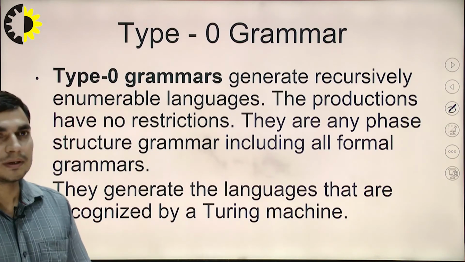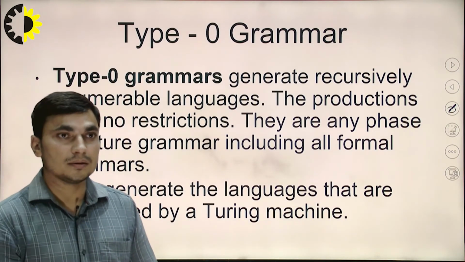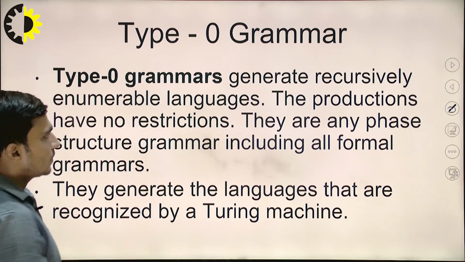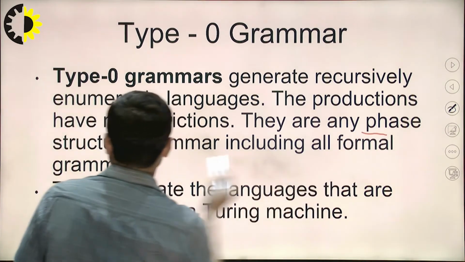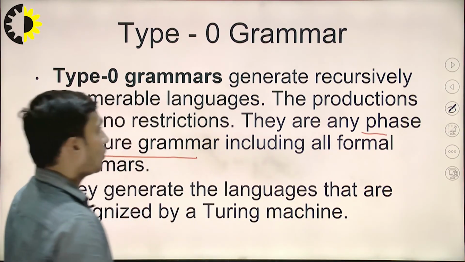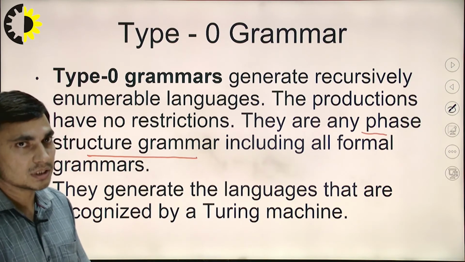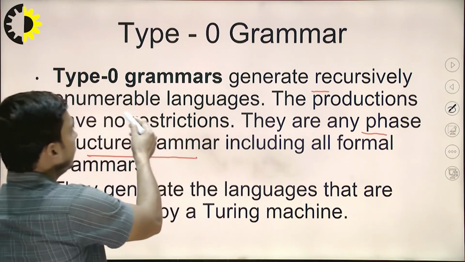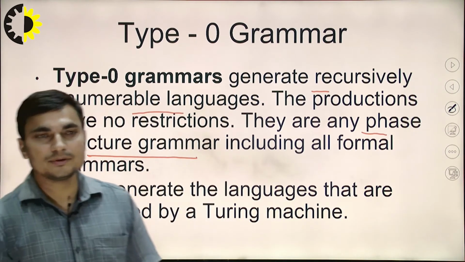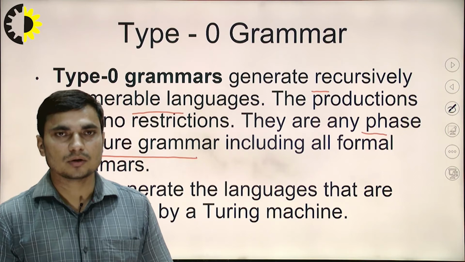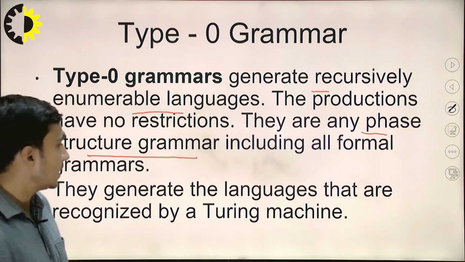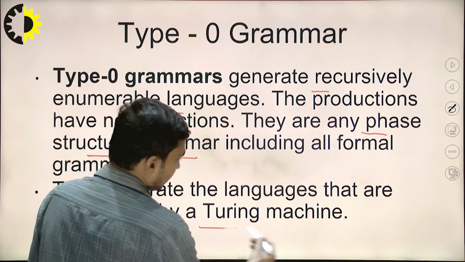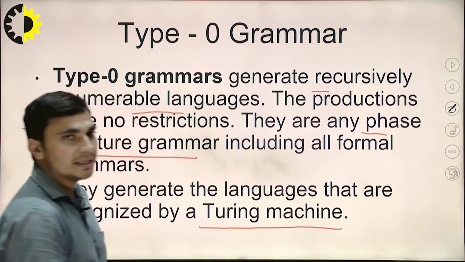Now the type 0 grammar. Type 0 grammar is unrestricted, so we are not having any restrictions. They are also known as phrase structured grammar, including all formal grammars, and type 0 grammar generates recursively enumerable languages. When we talk about the recognizability of the language generated by this kind of grammar, the language generated by type 0 grammar is recognized by Turing machines.